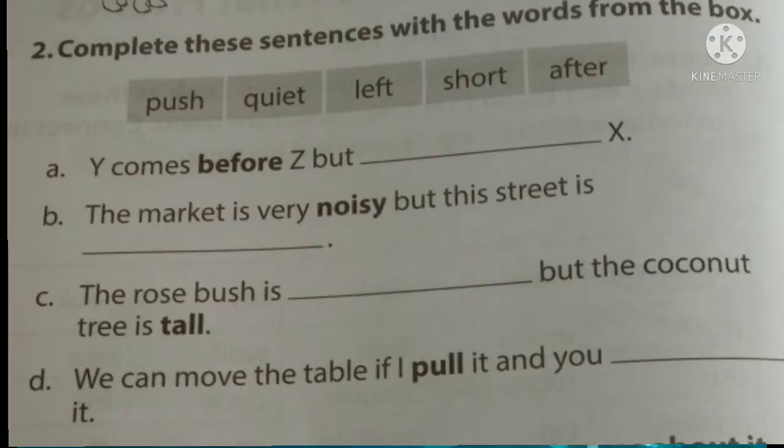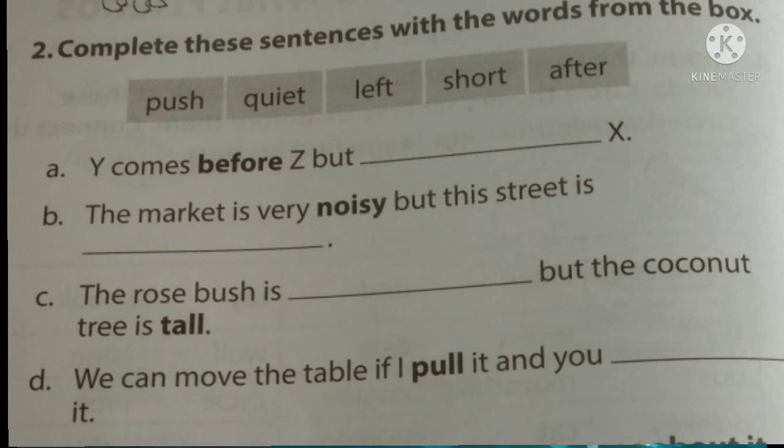And the next exercise: complete these sentences with words from the box. Here you can see some sentences and some words in the box: push, quiet, left, short, after. Here you can see some words in bold: before, noisy, tall and pull. So you need to identify the opposite word of these words from the box.